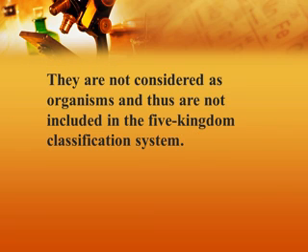Because of these characteristics, they are not considered organisms, and that's why they are not included in the 5 kingdom classification system. It means they are at the borderline of living and non-living things. Sometimes they show characteristics of a living thing and sometimes of a non-living thing. So that's why they are not considered any organism and are not included in the five kingdom classification system.